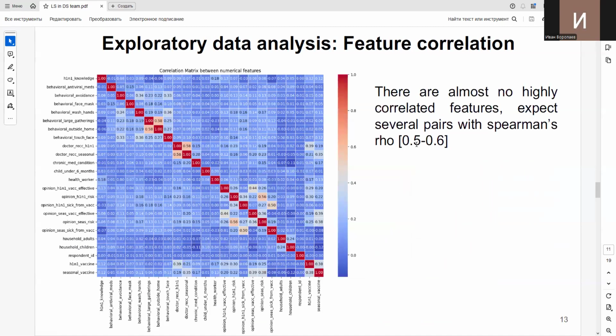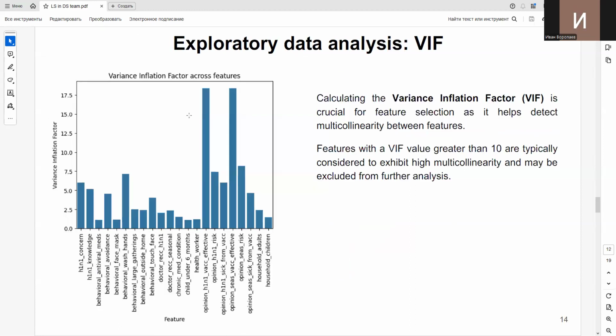Also, we calculated a correlation matrix for numerical features. We can see that the highest correlation coefficient, Spearman's correlation coefficient, is around 0.158, which is not very huge. Additionally, we calculated the variance inflation factor to detect multicollinearity, and this also gives some intuition about which features could be further excluded from the analysis if the initial model is not very good.